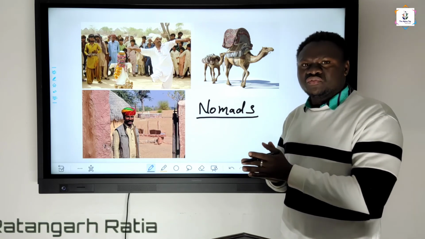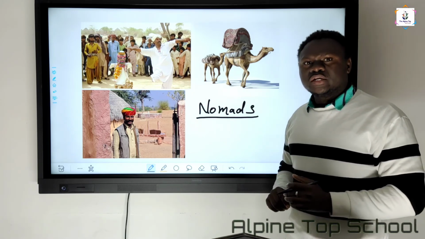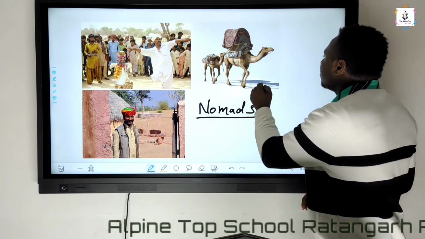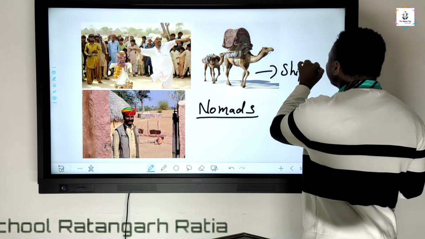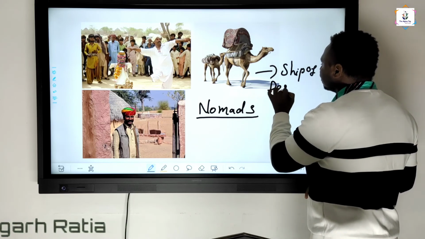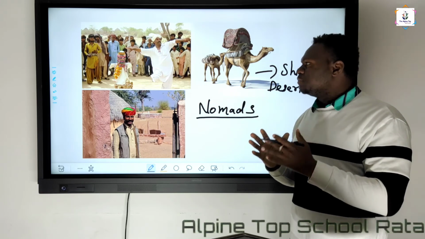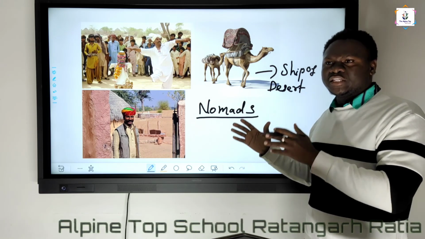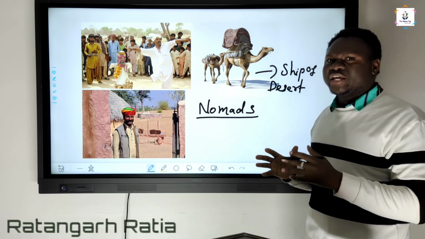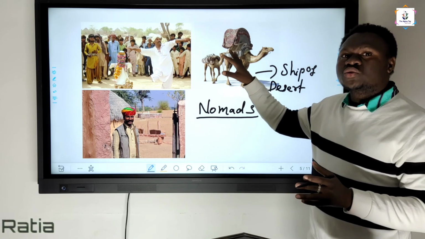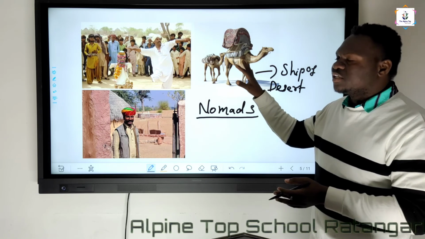And while they are moving from place to place, they use camels. Camel is also called the ship of desert. Why? Because camel helps them to move from one place to another place, because in the desert we can't use the different varieties of vehicles and all, but camel is one of the suitable animals for carrying the different varieties of things. So that's why it is called the ship of desert.